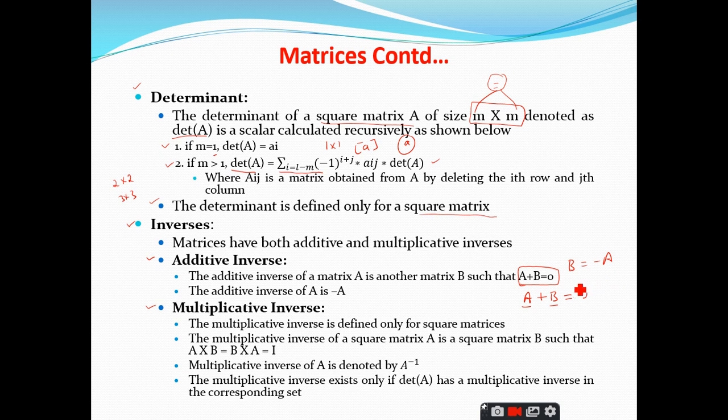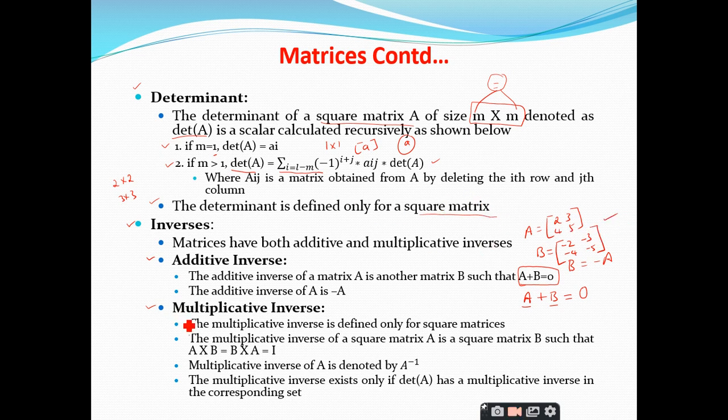That is simple: B is equal to minus A. Whenever you want to find the additive inverse of a matrix, you simply negate each and every value inside the matrix A. For example, let me take the matrix 2, 3, 4 and 5. Let me take the additive inverse as B. You should simply put the negative sign in front of each element. So the additive inverse becomes minus 2, minus 3, minus 4 and minus 5. It's a very simple concept.